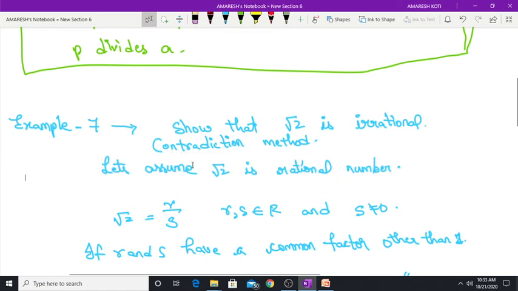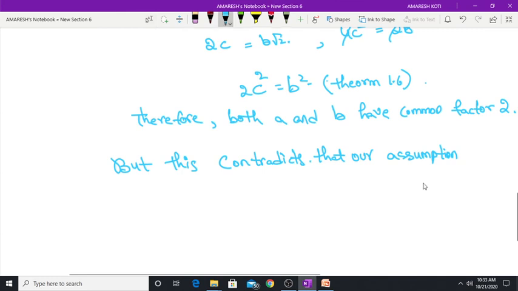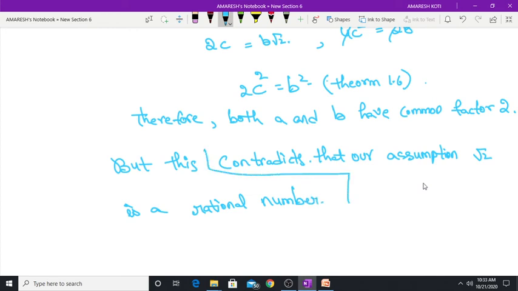So our assumption is root 2 is a rational number, but this contradicts that. So it is not a rational number, so it is an irrational number.